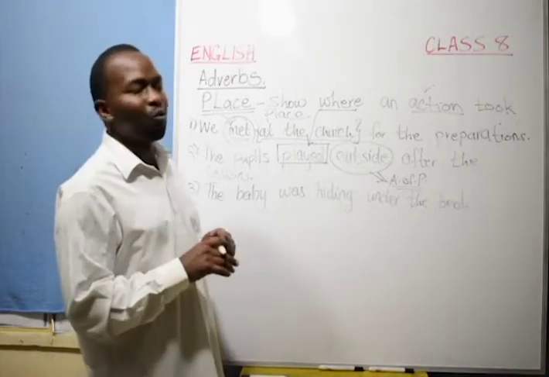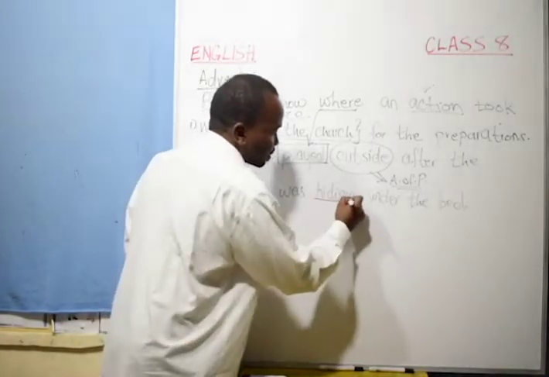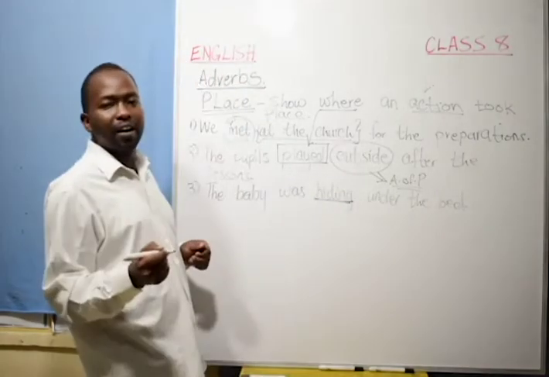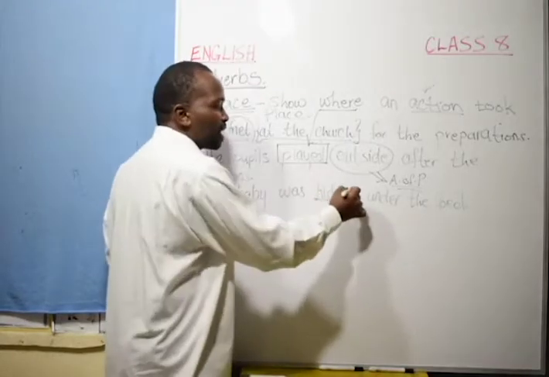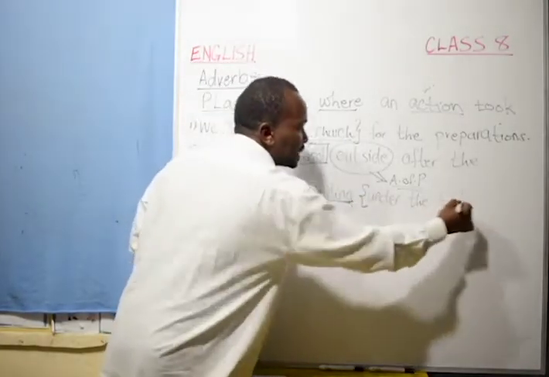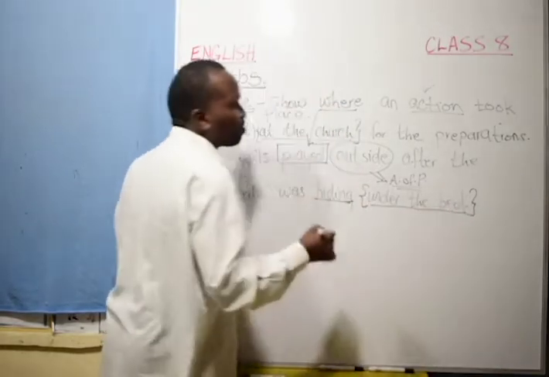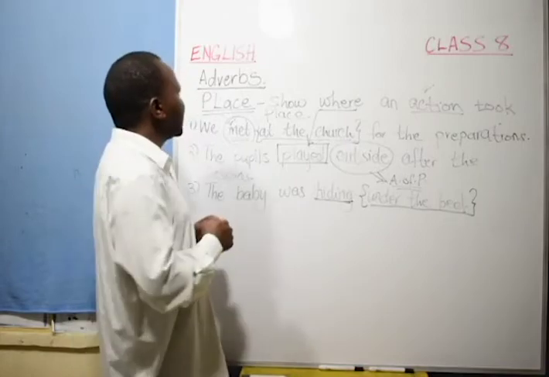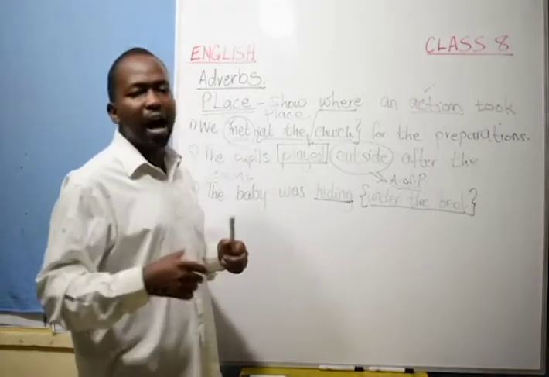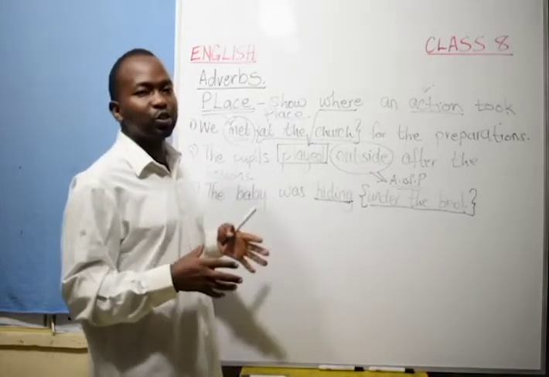Yes, ask yourself where. Where was the action of hiding taking place? Yes, very good. The action of hiding was taking place under the bed. So this is the adverb of place. And it is as easy as that when it comes to identifying the adverb of place, where an action took place.